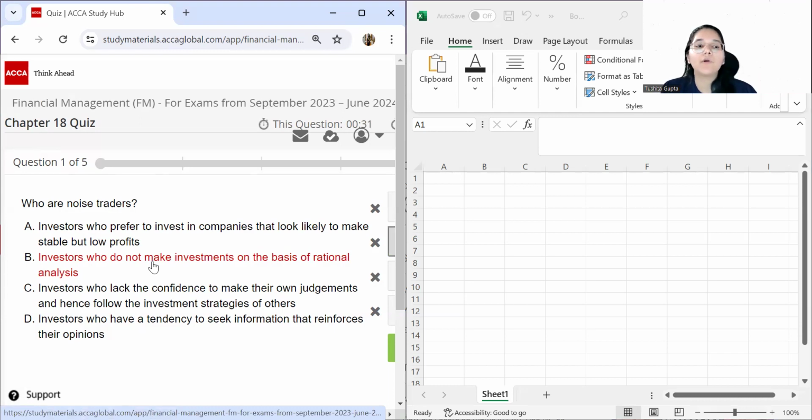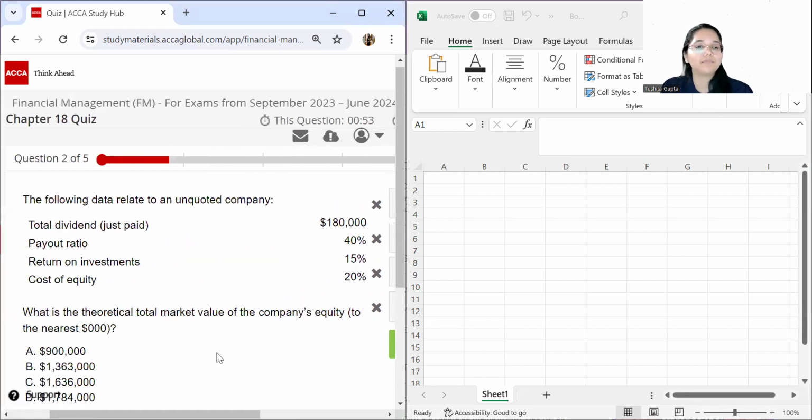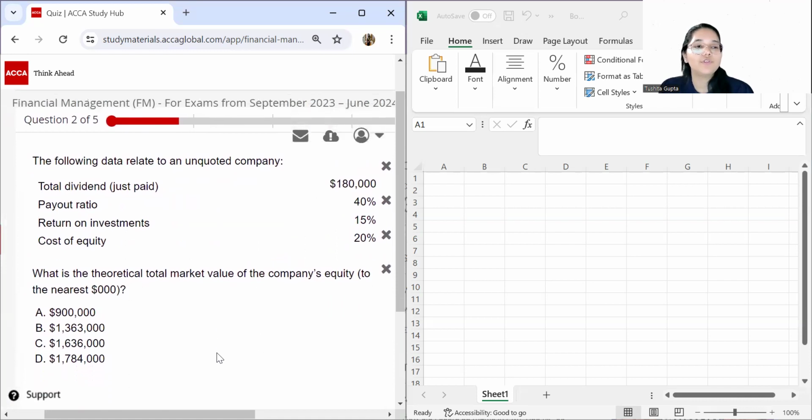Then option C talks about investors who lack the confidence to make their own judgment and hence follow the investment strategies of others. So again, this is the very definition of herd trading. Then option D is investors who have a tendency to seek information that reinforces their opinions. This is the very exact definition of confirmation bias. Hence, option B is your answer. All right, so let's move to the second question.